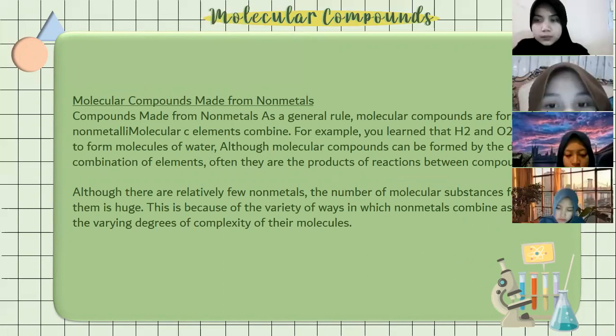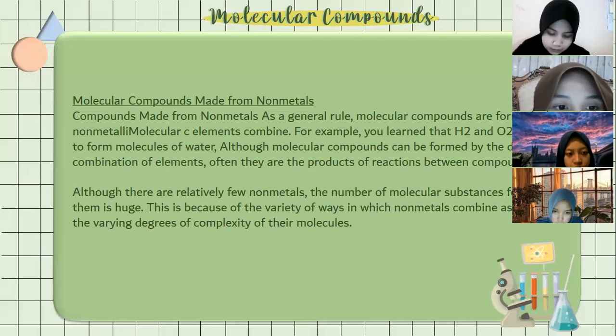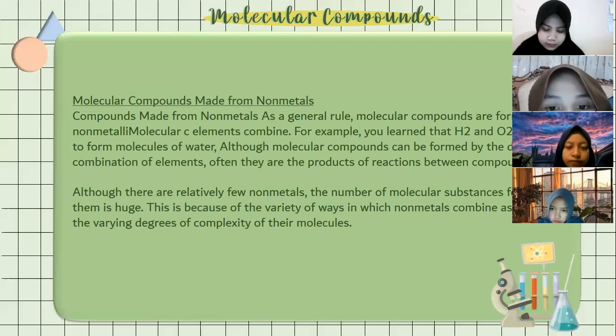For example, we learned that H2 and O2 combine to form molecules of water. Although molecular compounds can be formed by the direct combination of elements, often they are the products of reactions between compounds. Although there are relatively few nonmetals, the number of molecular substances formed by them is high. This is because of the variety of ways in which nonmetals combine as well as the varying degrees of complexity of their molecules.